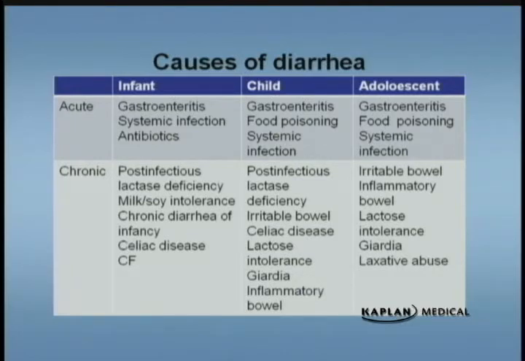In an adolescent who has chronic diarrhea, think of inflammatory bowel disease, and we'll cover that a little further on. Also, laxative abuse is a cause of chronic diarrhea in adolescents. Now you start thinking of psychiatric problems like anorexia, bulimia.